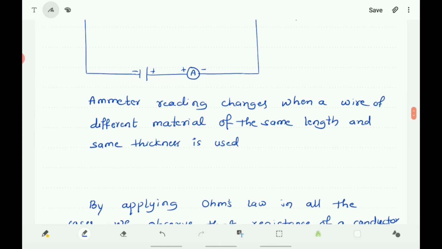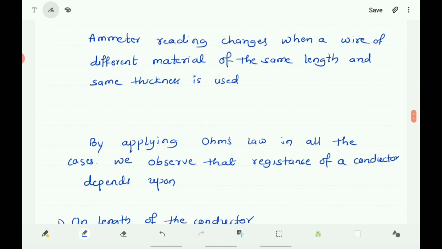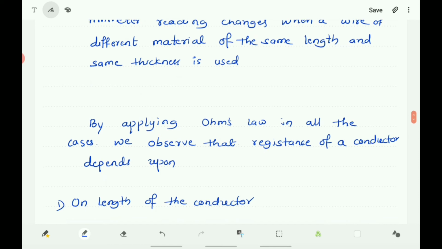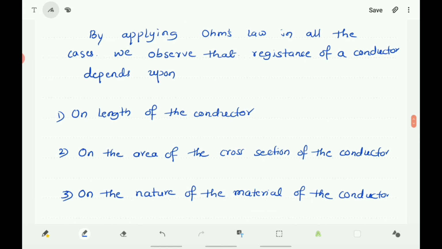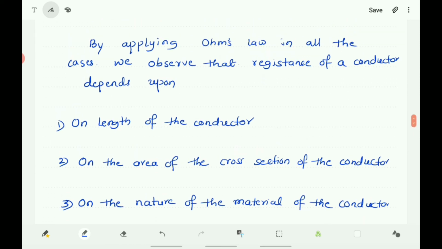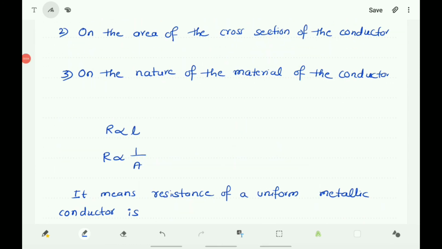So you can conclude, by applying Ohm's law in all the cases, that the resistance of a conductor depends upon the length of the conductor, the area of cross section of the conductor, and the nature of the material of the conductor. These are the three things on which the resistance of a conductor depends.